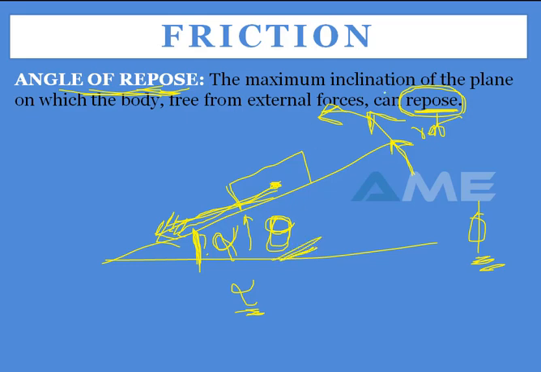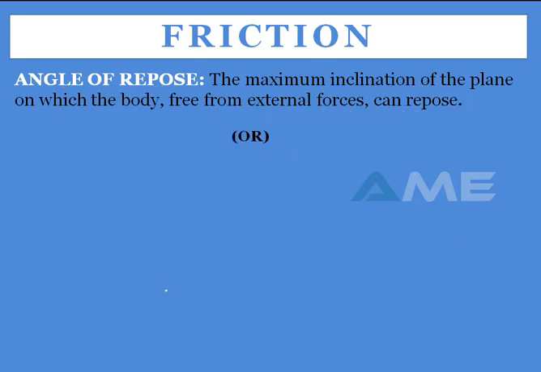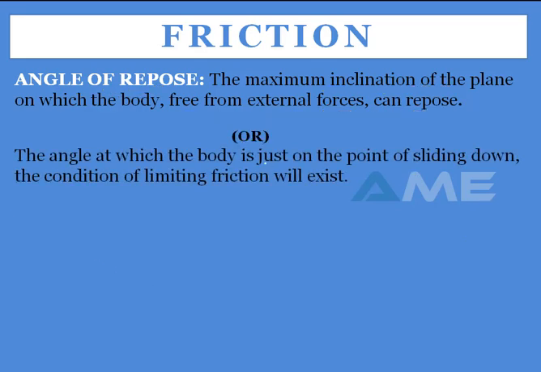So at maximum inclination the body starts sliding down the plane, free from external forces. When external forces are acting on your body, it won't slide down. But when it is sliding down, the body is free from the external forces, so it can repose. That means it can start moving from rest. You can say in this way also: at the angle at which the body is just on the point of sliding down, the condition of limiting friction will exist.